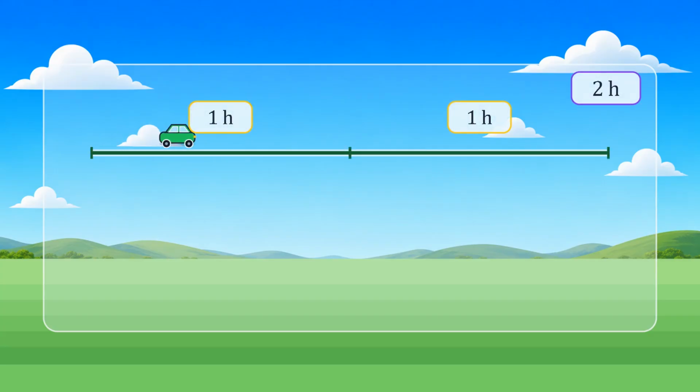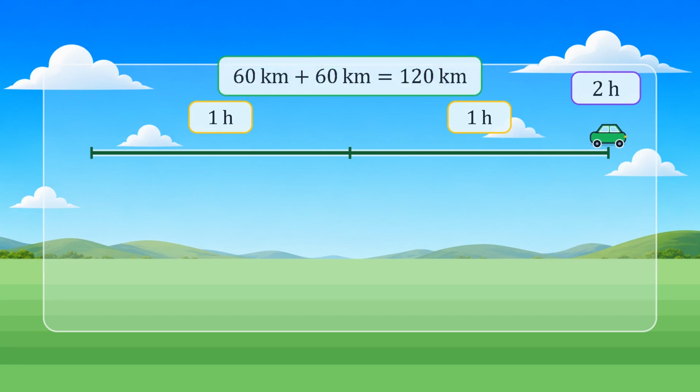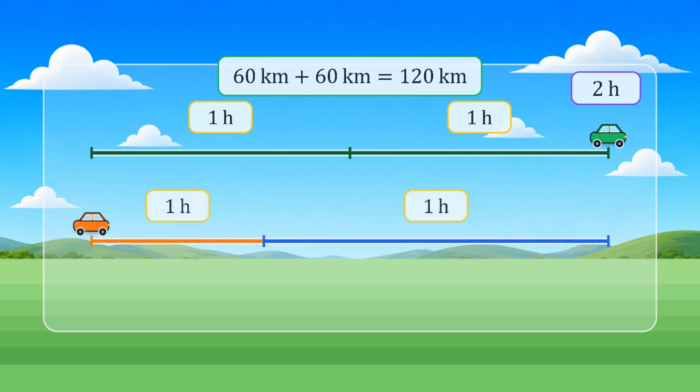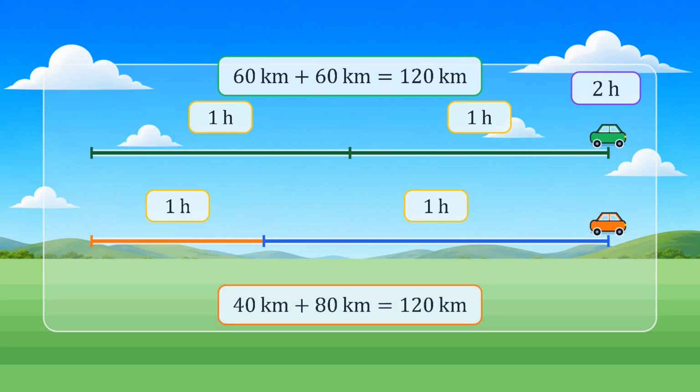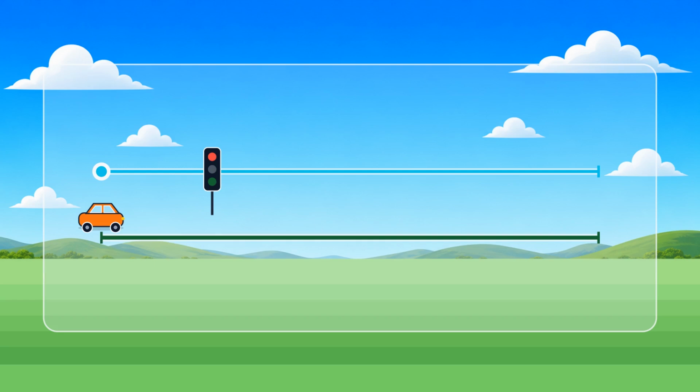The car could travel 60 kilometers during the first hour and 60 kilometers during the second hour. In that case, it really could move at a constant speed of 60 kilometers per hour. But the car could instead travel 40 kilometers during the first hour and 80 kilometers during the second hour. The total is still 120 kilometers in 2 hours, so the average speed is still 60 kilometers per hour, even though the distance covered during the 2 hours was not the same. The car could even wait in traffic for part of the journey and then move faster.